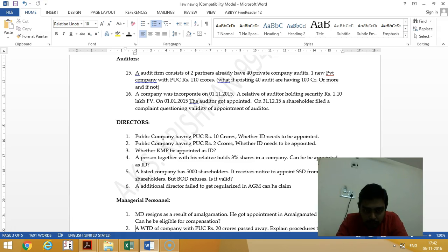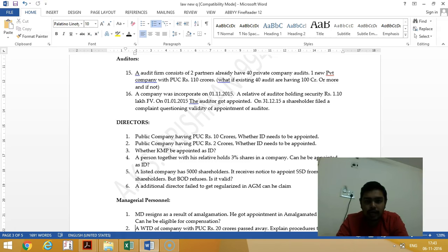So, see, the auditor got appointed in the month of January 15. On December 15, the shareholder filed a complaint stating that one of the relatives of the auditor is holding shares. Generally, if a person is a relative of the auditor, they can hold shares in the company up to rupees 1 lakh face value.